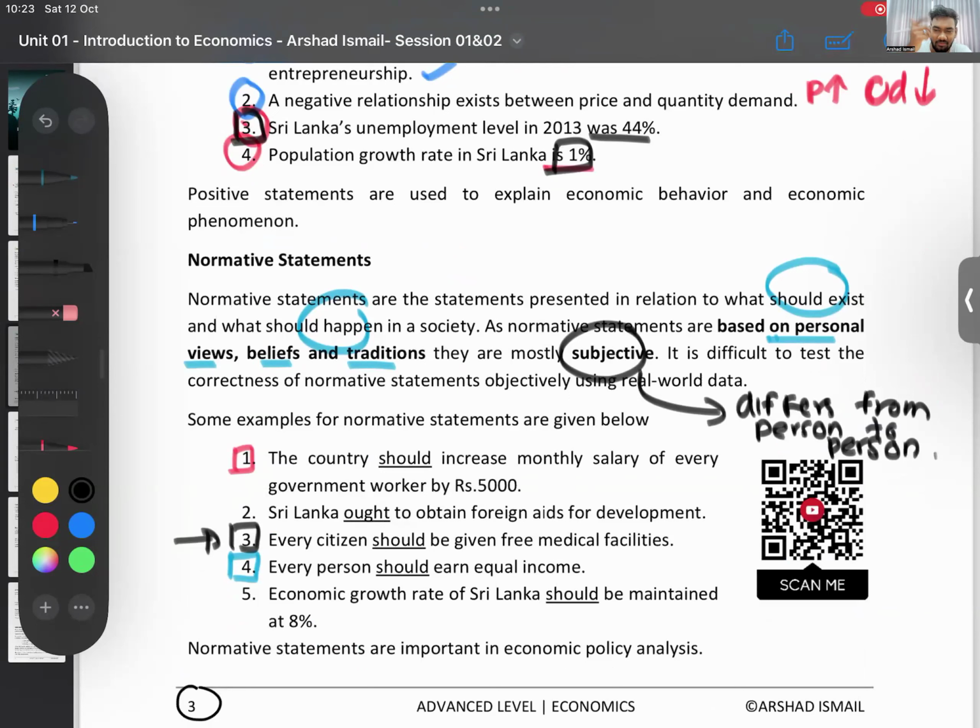You're saying every government worker should get a salary increase of 5,000. I am saying no, man. Government already doesn't have the money. Our people are already taking bribes. Don't increase it. There is no right answer. That's the difference.